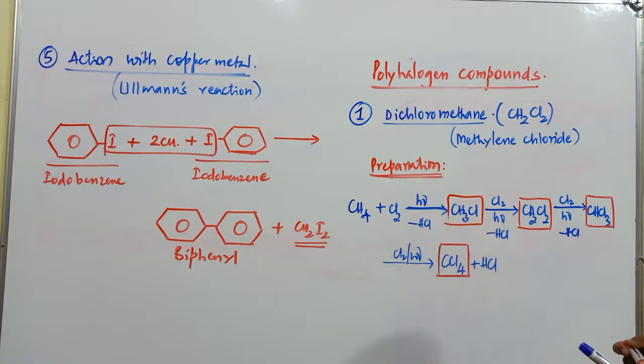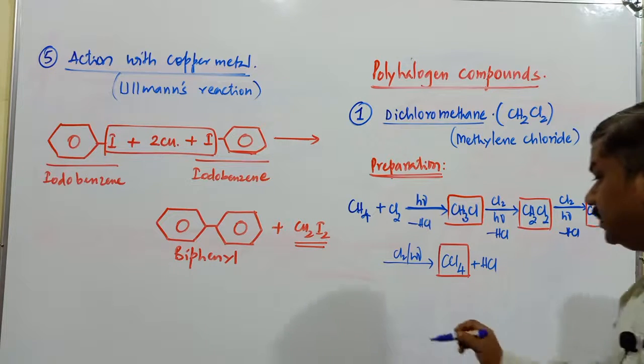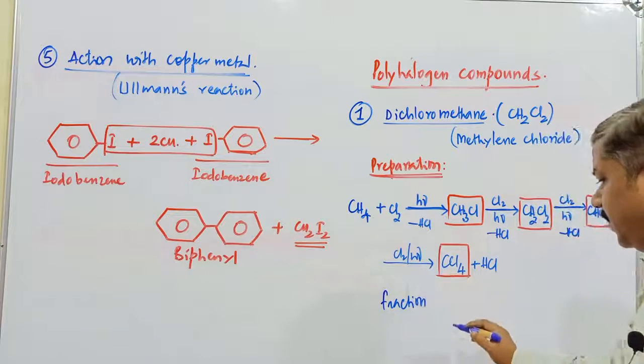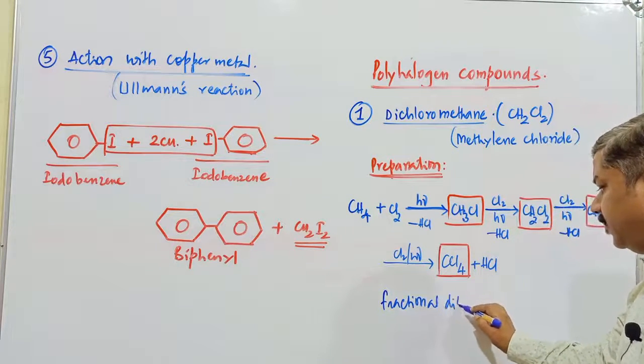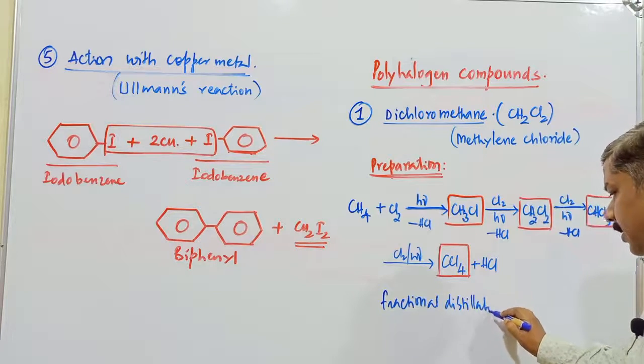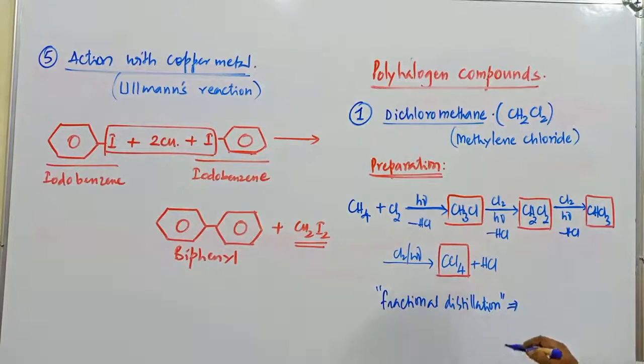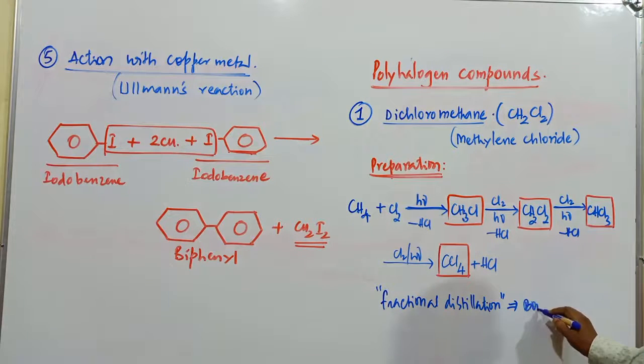Then how to separate all these different types of compounds? Isolation of all these compounds takes place by the fractional distillation process. Generally, the compounds are separated by fractional distillation because of the difference in their boiling points. When compounds have a difference in boiling point, such compounds are separated by the fractional distillation process.